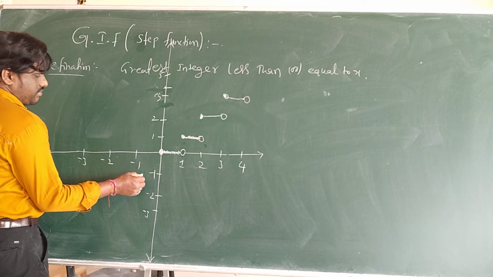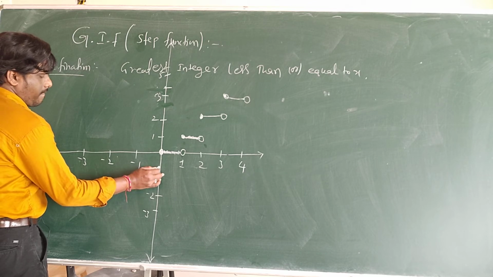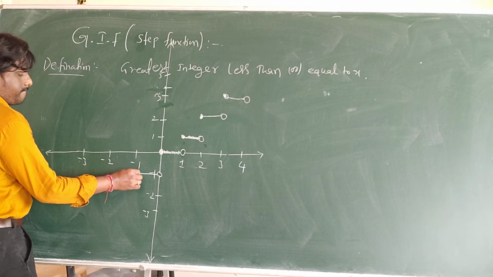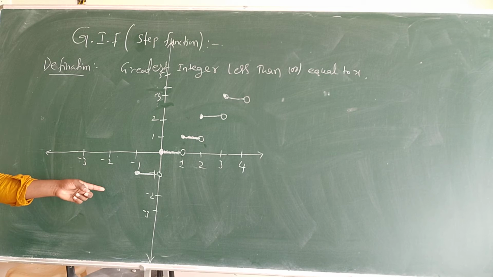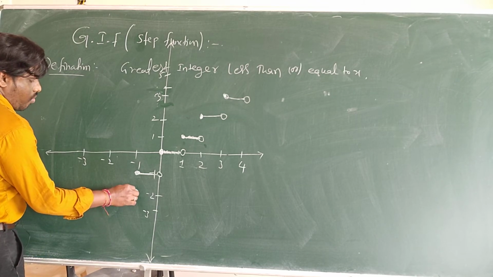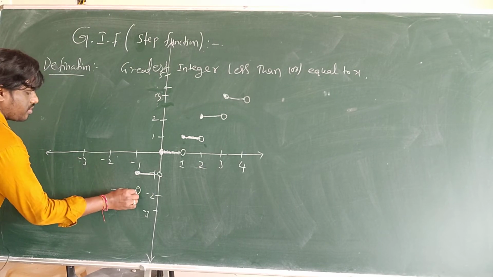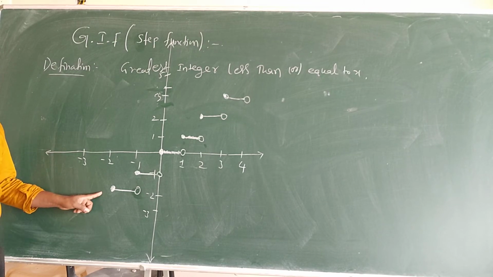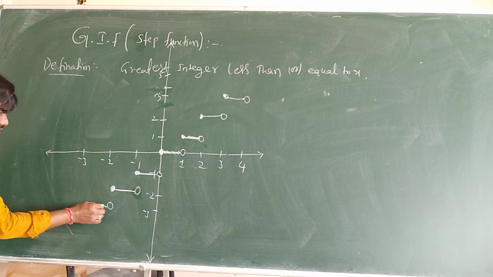Now coming back to here, where do I get minus 1? In this area I'll get minus 1. Minus 2, I'll get here. Minus 3 will be where?